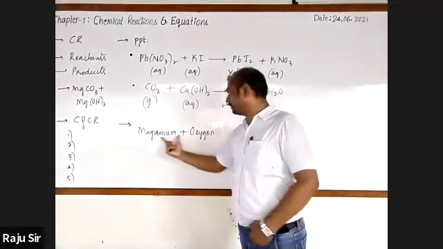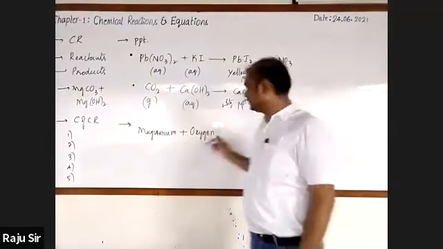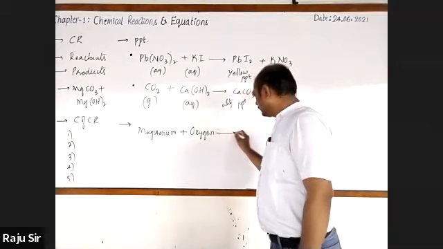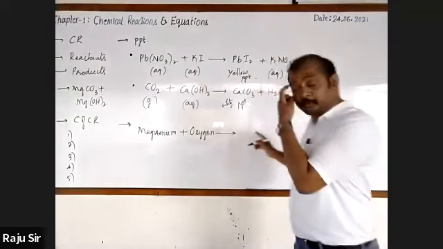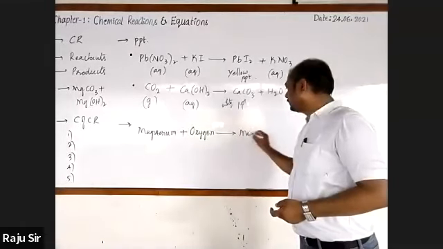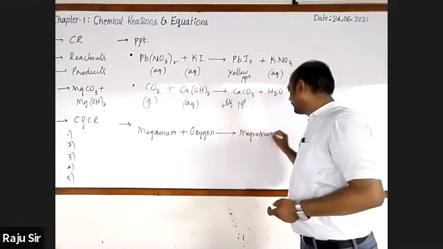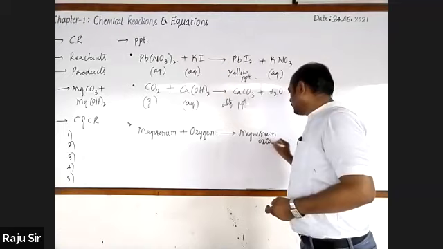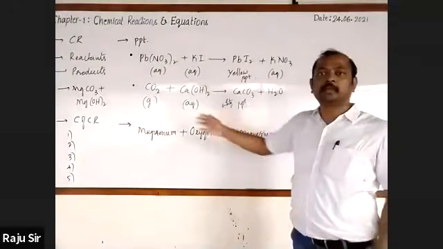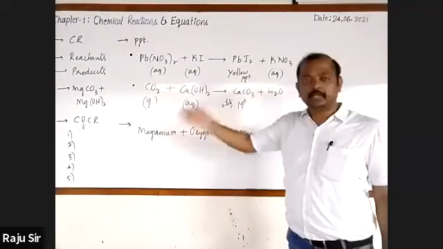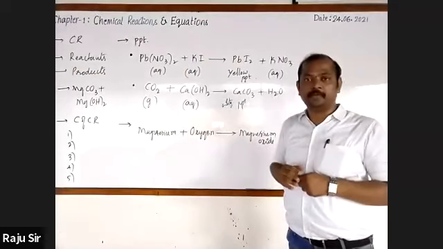Let us join them by using the plus sign. Then this arrow mark indicates the reaction is taking place and produces magnesium oxide. See that this is the short form of the chemical reaction, that is burning of magnesium ribbon.